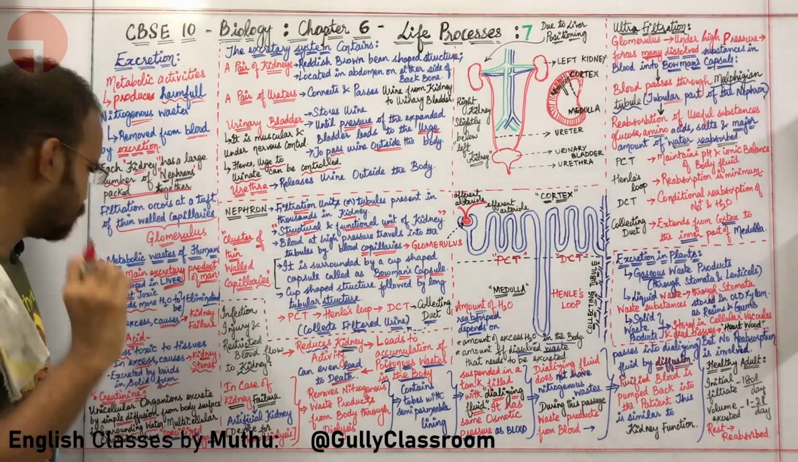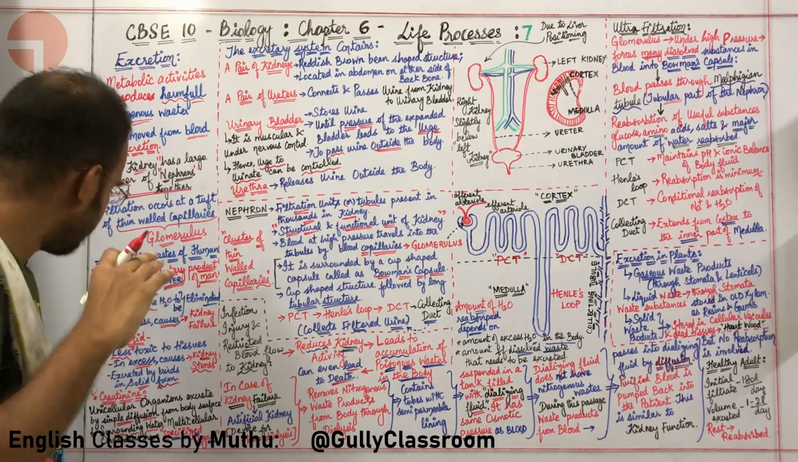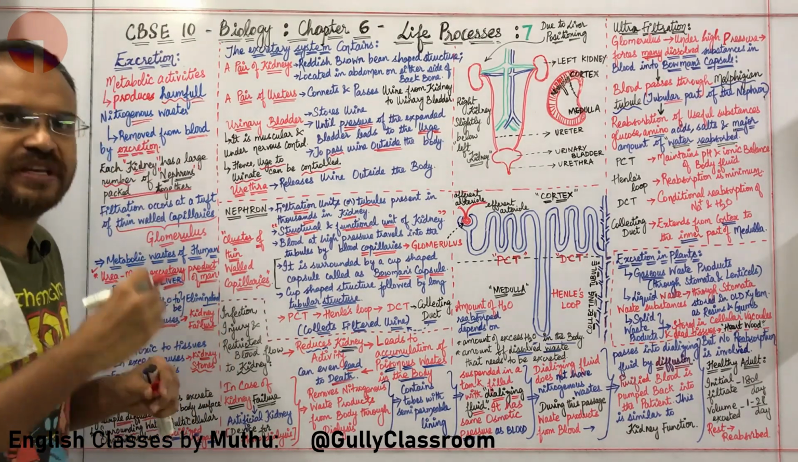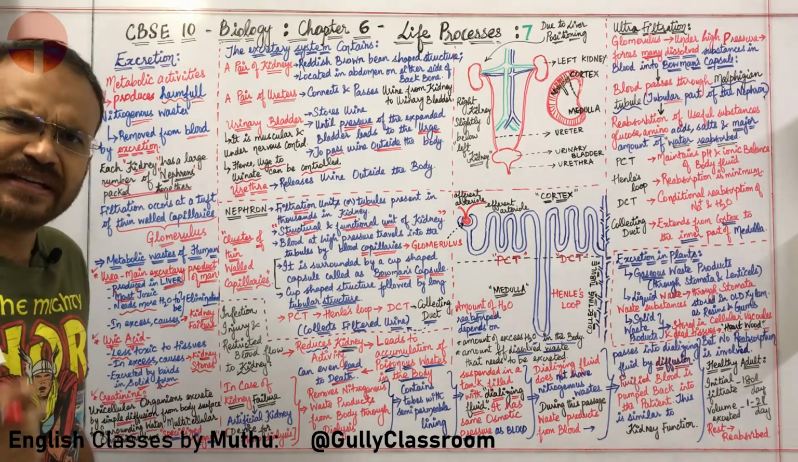It is most toxic, and it needs a lot of water to be eliminated from the body. In excess, it will cause kidney failure. If in excess, if your body has more urea, what will happen? It will result in kidney failure.